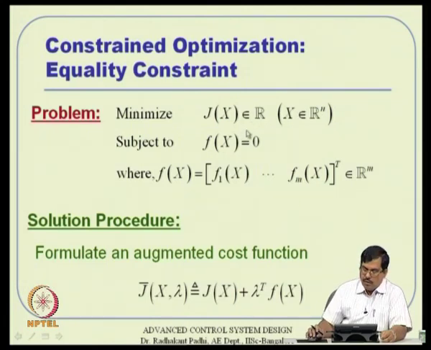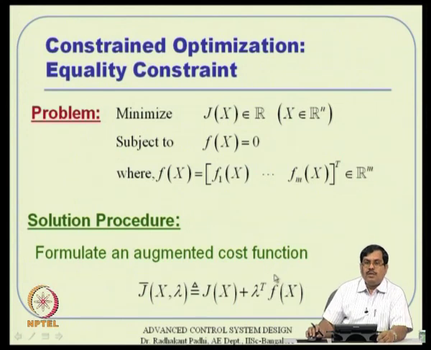Now, how do you solve it? Whatever solution we intend to get has to certainly satisfy this constraint first. If it does not satisfy the constraint, we are not interested, that is not the right solution either. So, how do you do that? It comes from a great theorem that Lagrange, a great mathematician, proposed, that this problem can be equivalently solved by formulating an augmented cost function in terms of lambda, defined like that. Theoretically speaking, lambda transpose f(x), remember f(x) is equal to 0, so that is 0 actually.